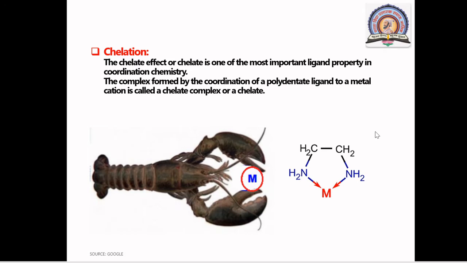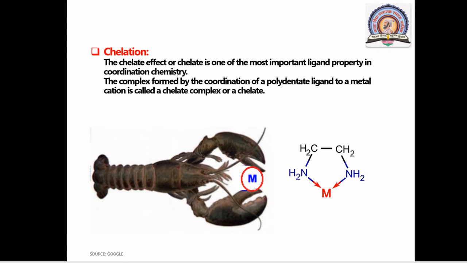Student, as we know that there are different types of ligands, that is monodentate ligand, bidentate ligand, tridentate ligand, polydentate ligand. Okay, so monodentate ligand means for example H2O or NH3. In H2O or NH3, only one donor atom is present which is able to donate a lone pair to the central metal atom.